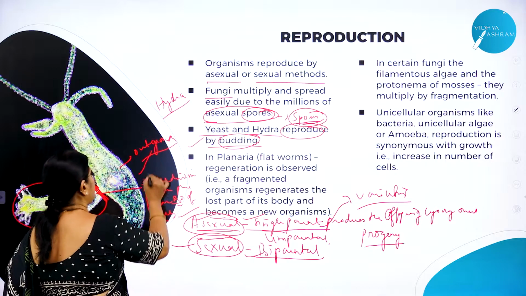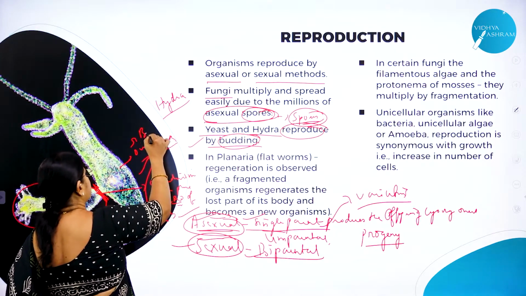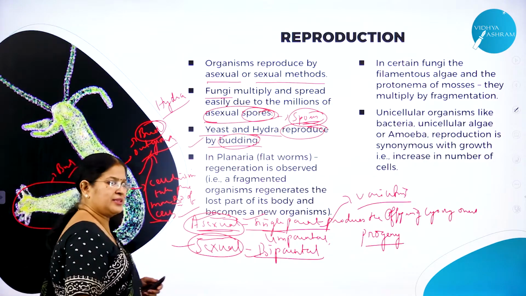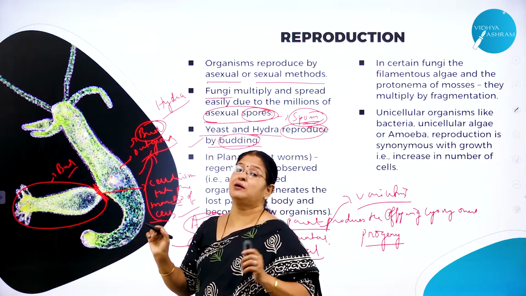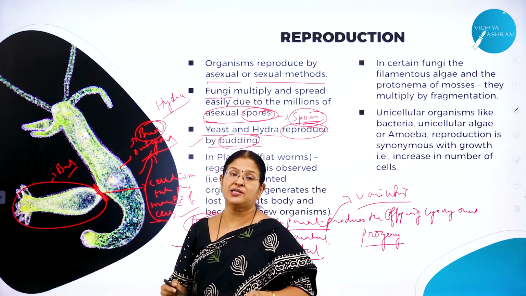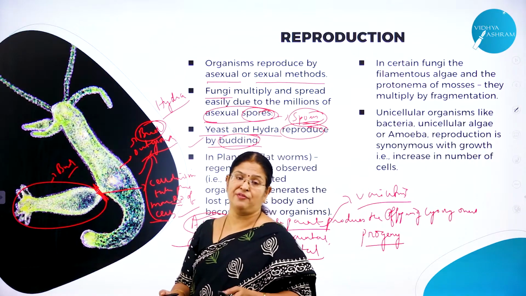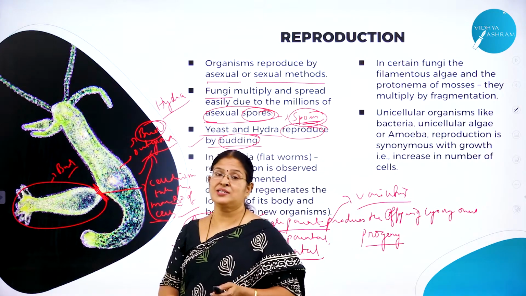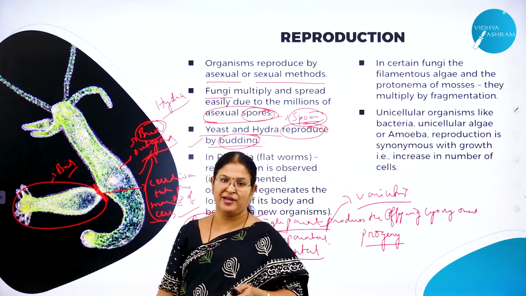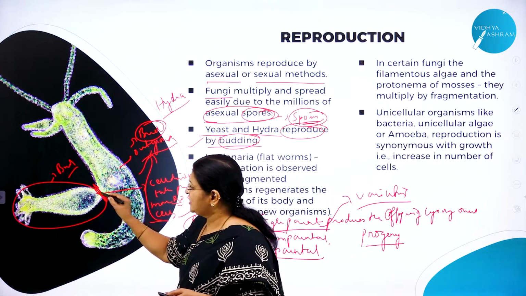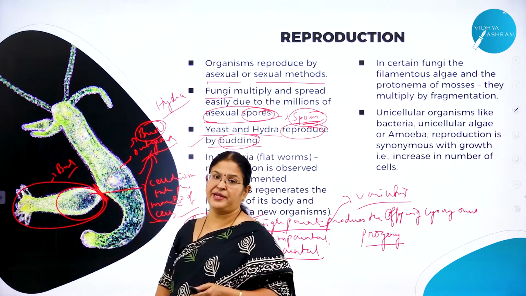And this more number of cells will lead to an outgrowth, and this outgrowth is called a bud. And this bud will remain attached to the parent body till it is completely developed, just like a small baby. Until it learns to walk, it will hold the hand of its mother. Once it learns walking, it will leave the hand of its mother and start walking, right? In a similar way, until the bud is completely developed, it remains attached to the parent body.